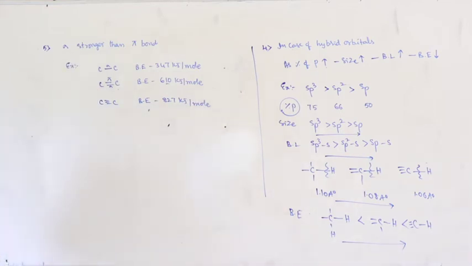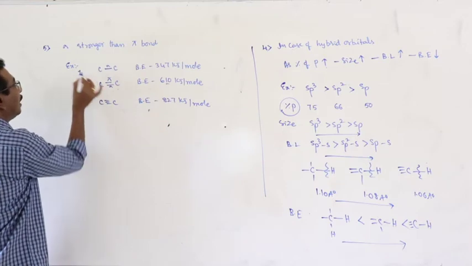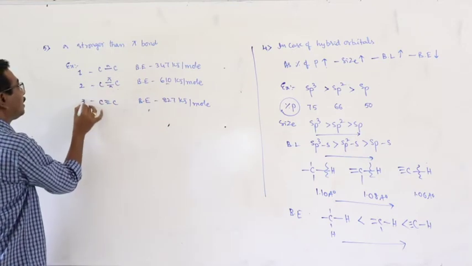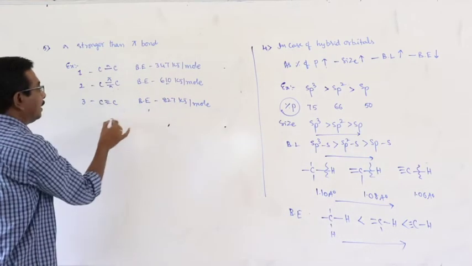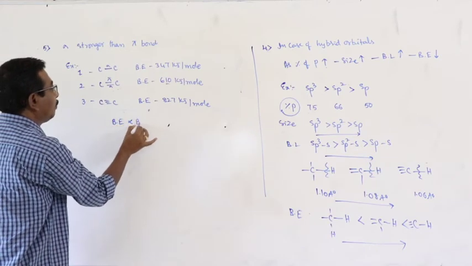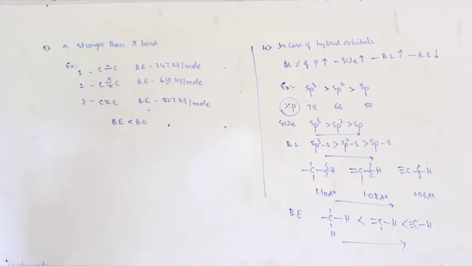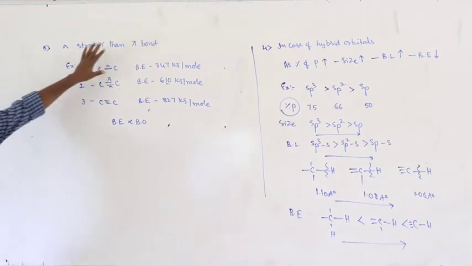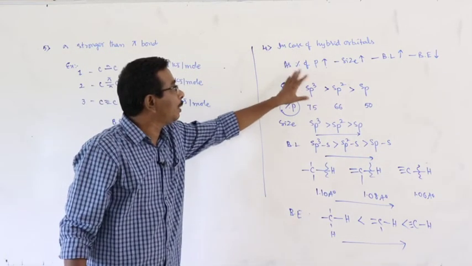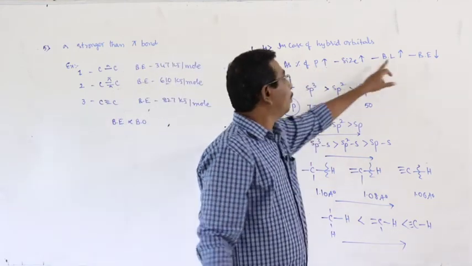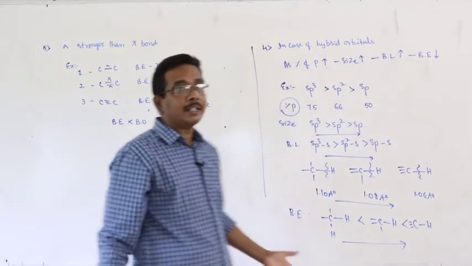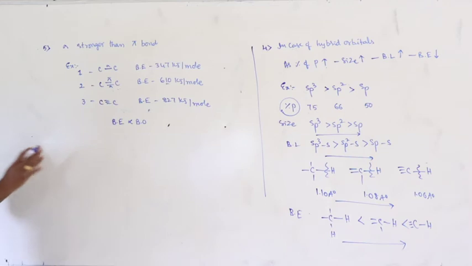There is another statement also. Here bond order is equal to 1, here bond order is equal to 2, here bond order is equal to 3. With increase of the bond order, bond energy increases. Therefore, bond energy depends on bond order. Okay. And here sigma bond is stronger than pi bond. In case of hybrid orbitals, as the percentage of p character increases, size increases, therefore bond length increases, automatically bond energy decreases. These are some of the important points related to bond energy.